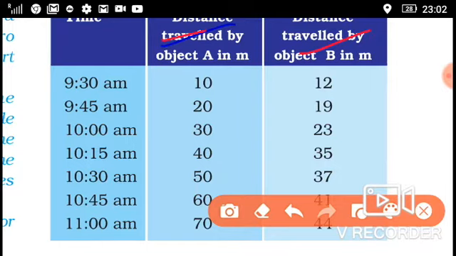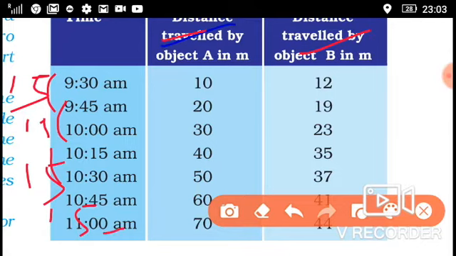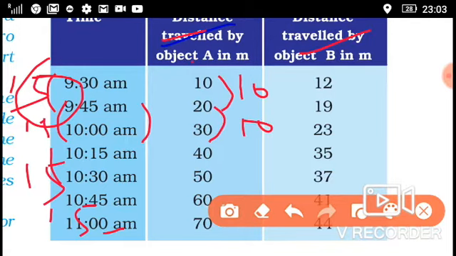From 9:30 to 9:45 there is 15 minutes. Again, the time interval is 15 minutes every time. In 15 minutes, object A covered 10 meters. In the next 15 minutes also the distance is 10 meters, which is 30 minus 20. Again in the next 15 minutes the distance is 10 meters, and then the next 10 meters, 10 meters. Equal distances are covered in each 15 minutes.